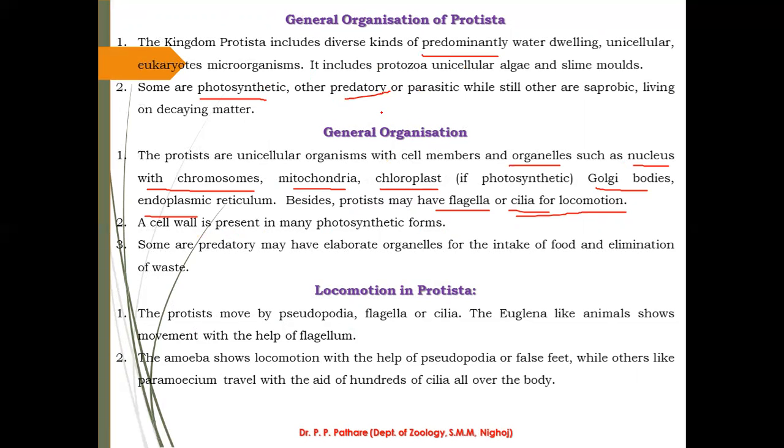Predator means they feed on another protist, another small microorganism. They may have elaborate organelles for the intake of food and elimination of waste products from their body. These are some modifications observed in protist animals. I hope you understand that some predators show elaboration, meaning